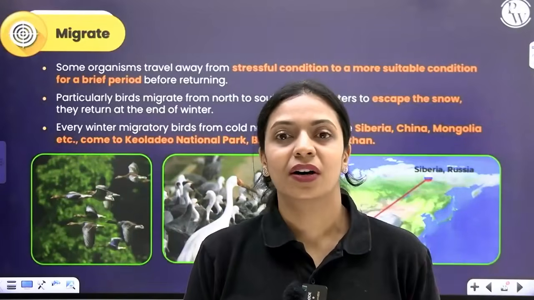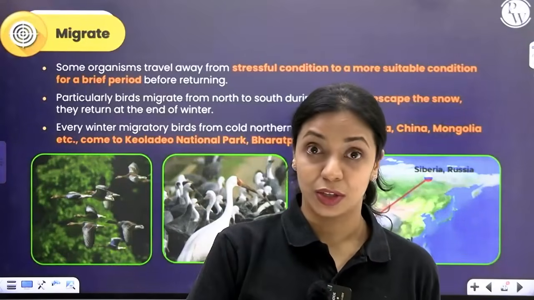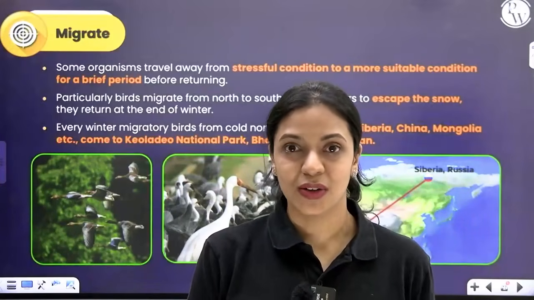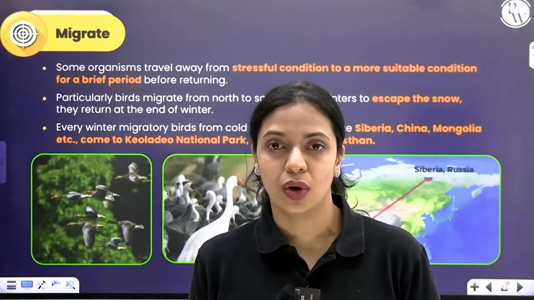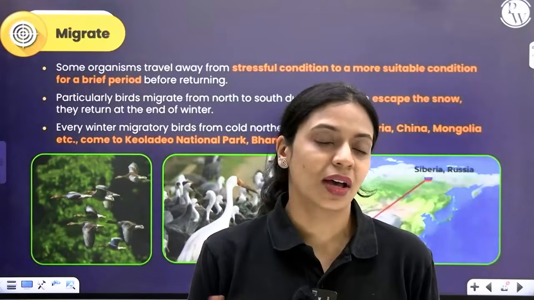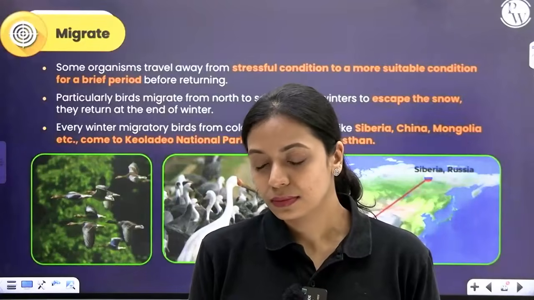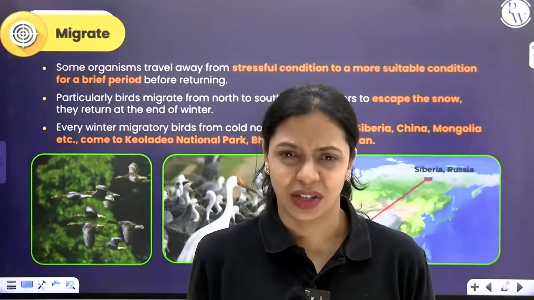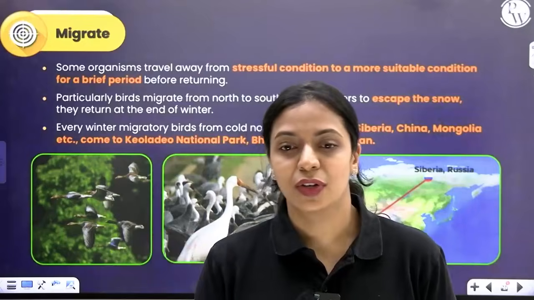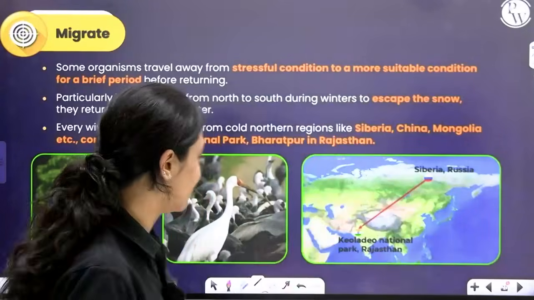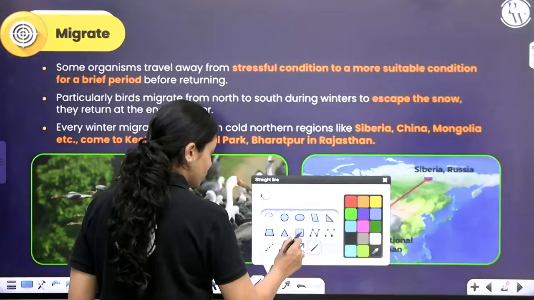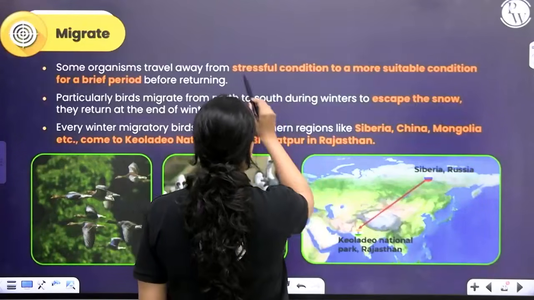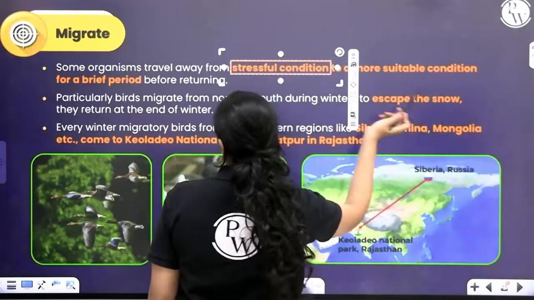A lot of birds and mammals, you can see, they migrate from different parts of the world to different parts of the world because the conditions there become hostile, they become unfavorable. Either it's too cold or too hot, or let's say the water scarcity is there, or for whatever reason, organisms travel long distances from where the conditions are stressful, meaning not favorable, to a more suitable condition.